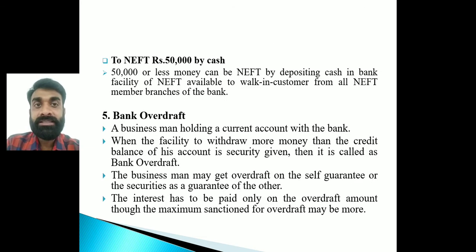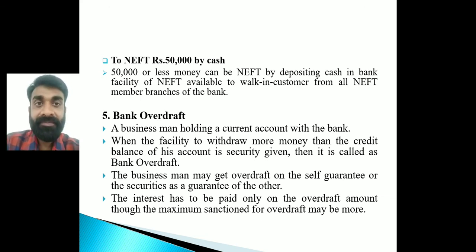And here NEFT can be done in cash, but the maximum limit is 50,000. See, from one bank account to another bank account, the maximum is 2 lakh rupees. And here by cash, a maximum of 50,000 can be done. I can walk into any bank, suppose I want to do NEFT through SBI, right? I enter any branch of SBI and tell them I want to do NEFT, but I don't have any account, no savings account, no current account, nothing, right? But I can send the money through NEFT by cash up to 50,000, as a walk-in customer for the bank.